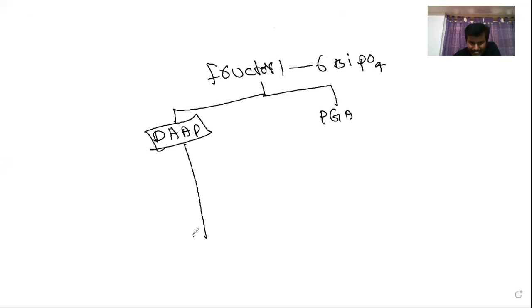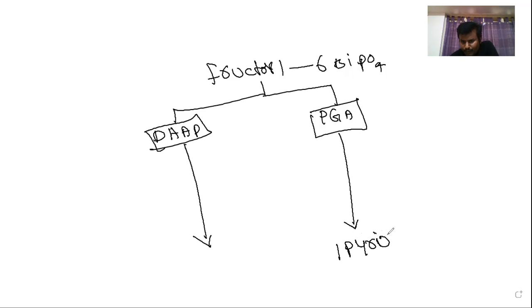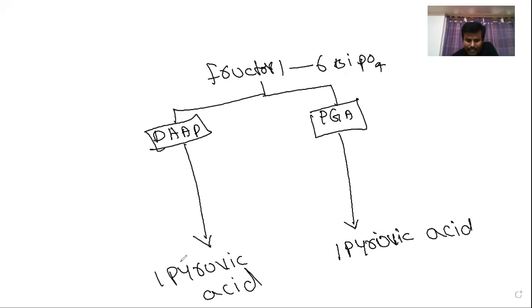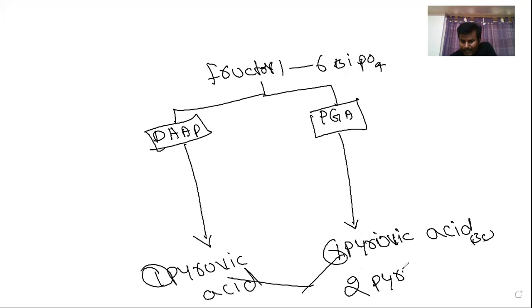DHAP goes through a series of reactions and finally forms one pyruvic acid. Here also one pyruvic acid. Pyruvic acid or pyruvate, both are the same. Together, two molecules of three carbon pyruvate are formed. This is called the glycolysis reaction.